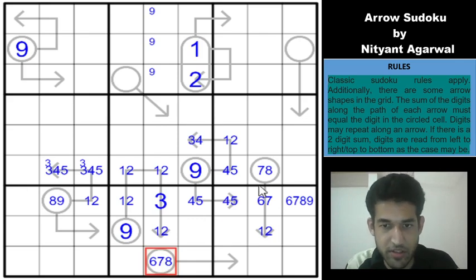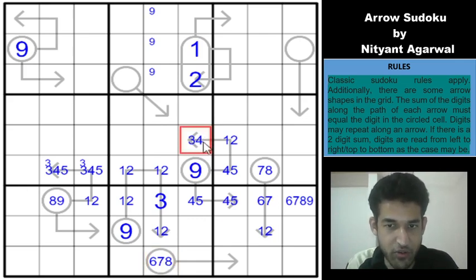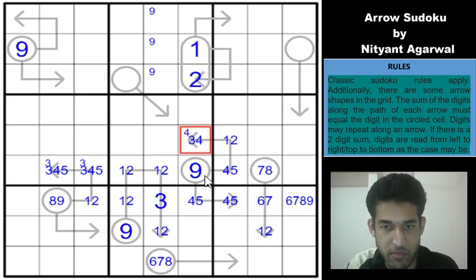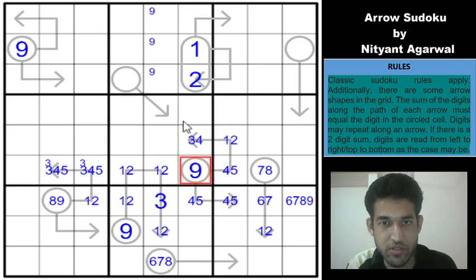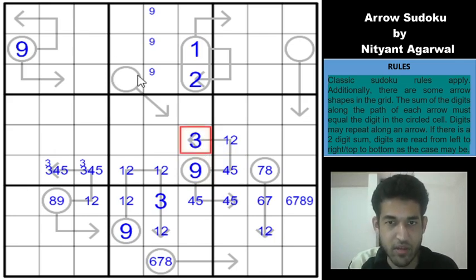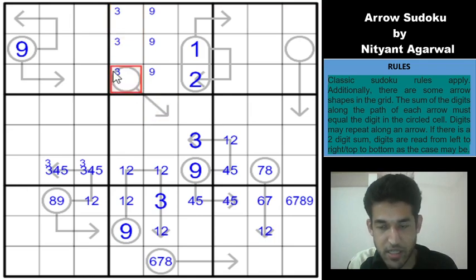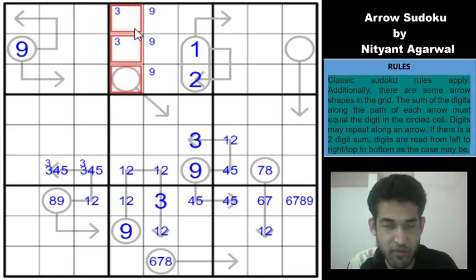Okay, so this is a slightly sharp reduction, guys. Can I have a 4 here? So what happens is that if I have a 4 here, my 4 in row 7 gets forced here and this cell becomes a 5, which means that 4 plus 5 is already giving me a total of 9, and we have one more cell in the arrow. So this total will be violated, which means that you can't have a 4 here. So this is a 3, and which means that 3 must be in one of these cells, but 3 can't go here because it's a single digit arrow, and whatever comes here has to go here. So 3 will be in one of these 2 cells.